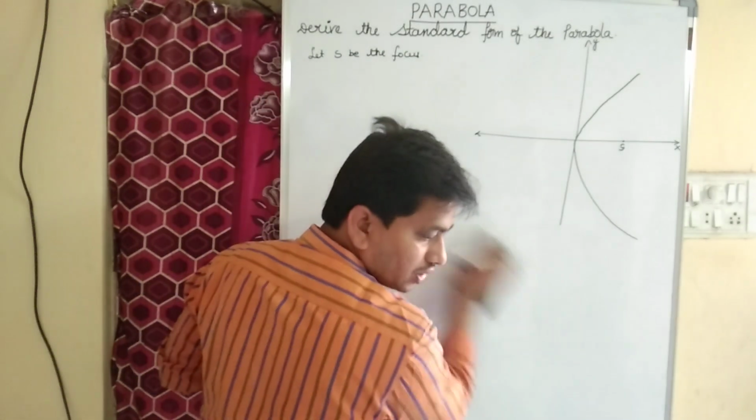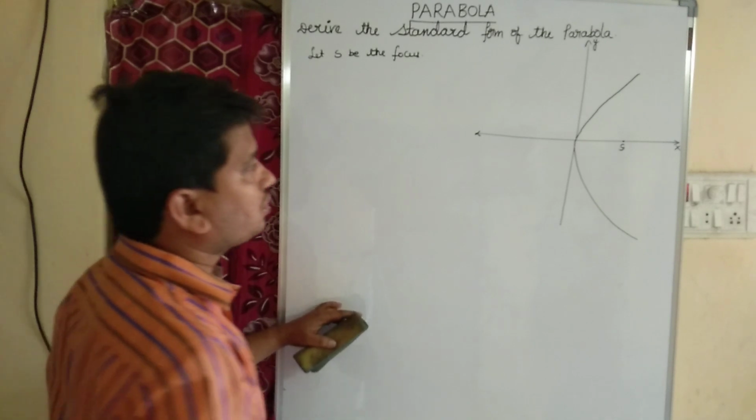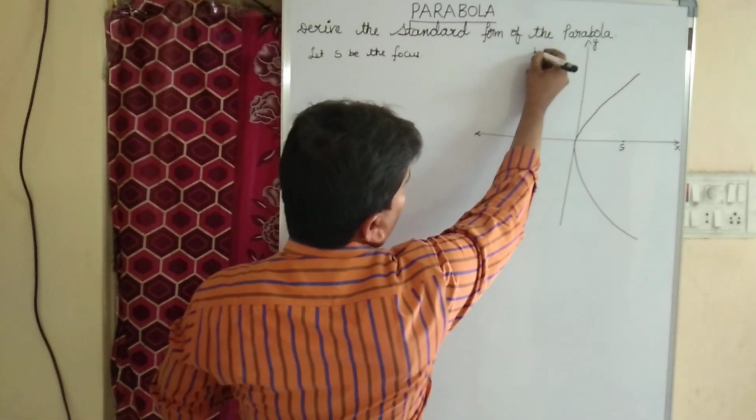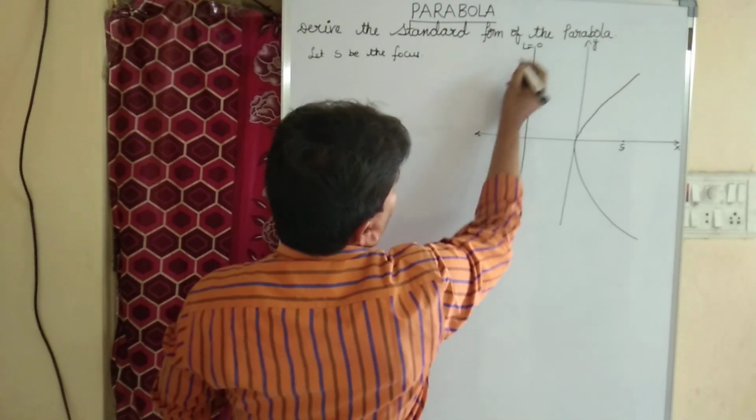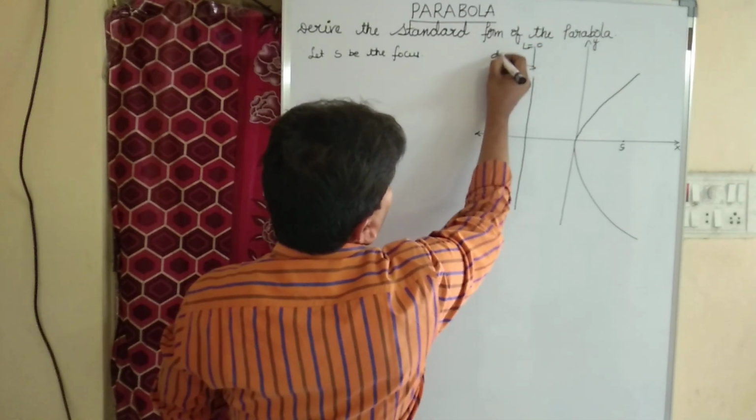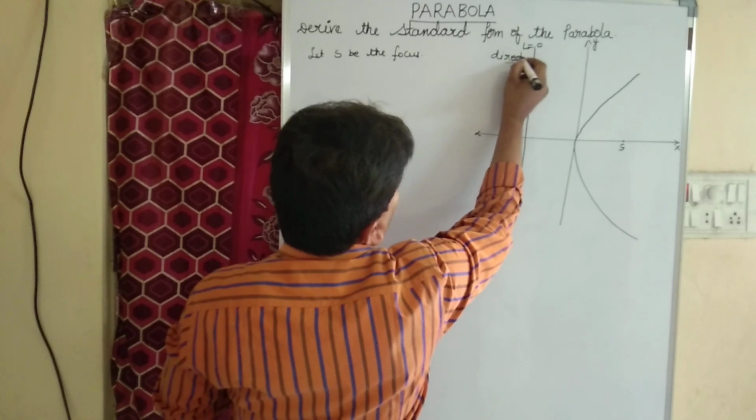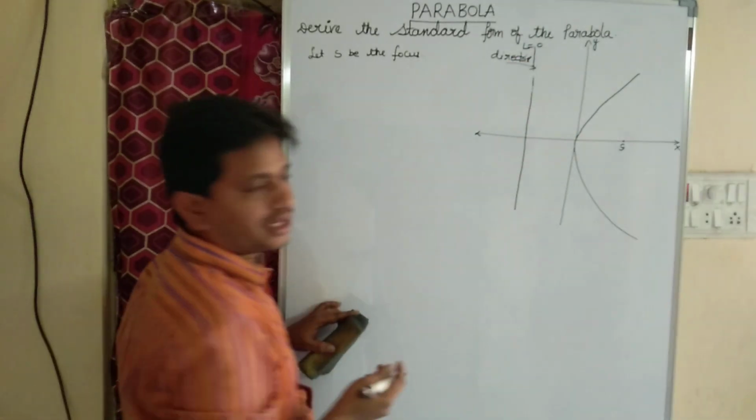S be the focus, and L equal to 0. This is our line. L equal to 0, we call it the directrix. What is this? Directrix.